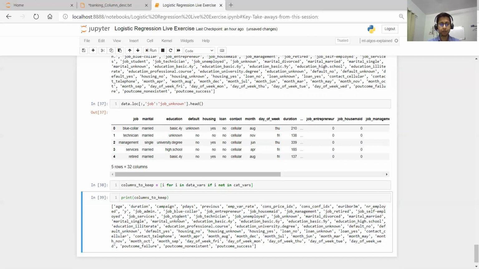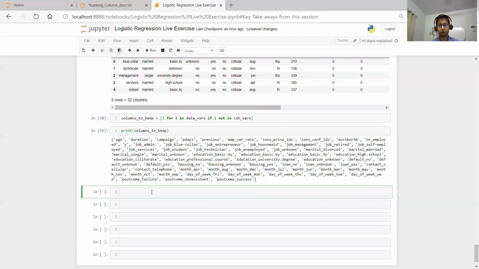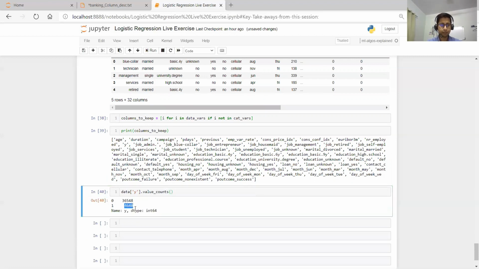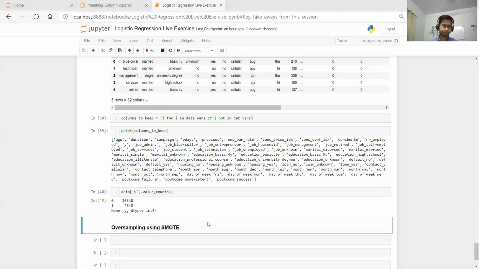Okay, so now we have done with the dummification, and then next step, like I told you, is that it is an imbalanced class problem. If you remember, I have shown you y.value_counts. So here you see class 1 has only 4,000 records, class 0 has around 36,000 records. It is totally imbalanced. So we'll see the techniques in SMOTE, oversampling. We'll see how oversampling using SMOTE works.